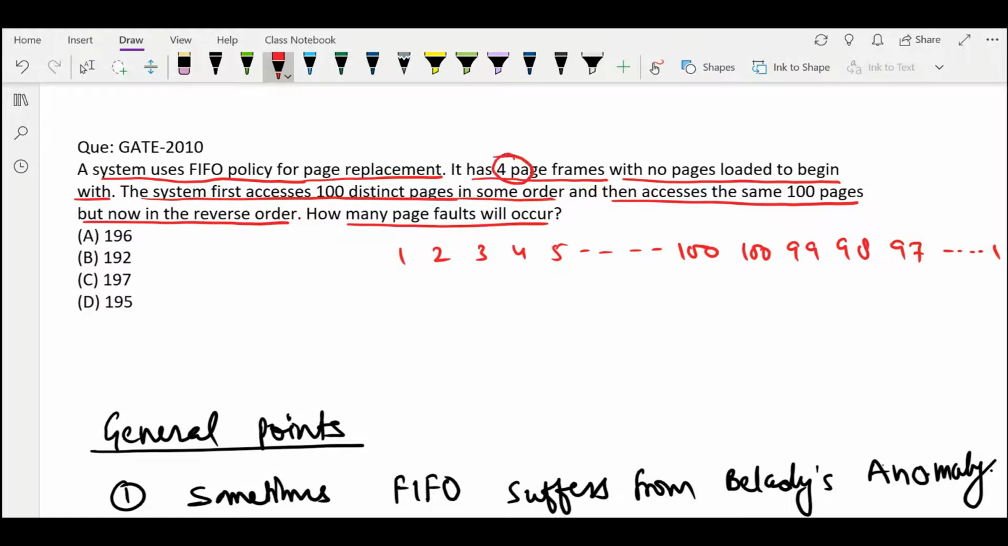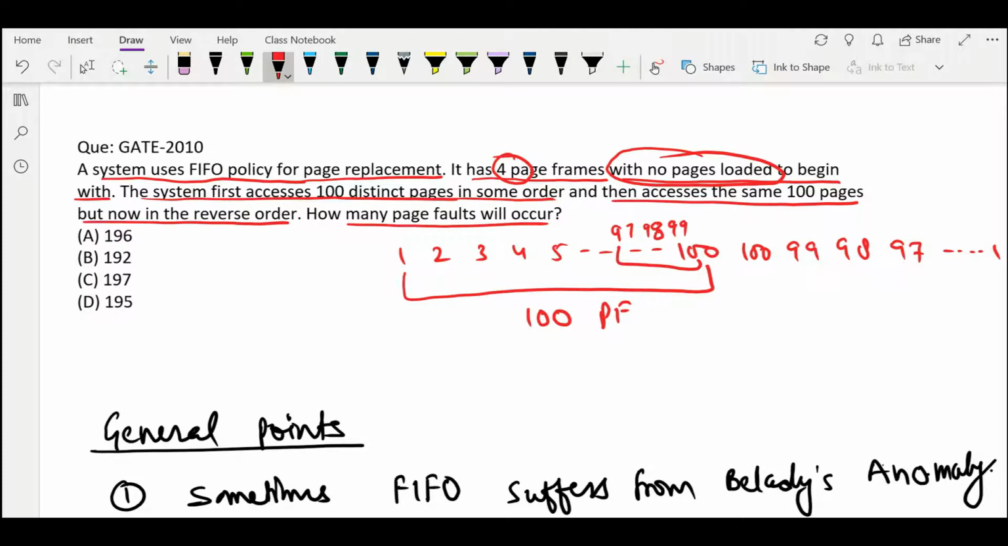So given that we have 4 page frames, for the first 100 pages we will have 100 page faults. Why? Because all are distinct and we do not have any page loaded initially. After these 100 page faults, we have 97, 98, 99 and 100 in memory, because we have 4 frames available. So these 4 pages will be available in memory.